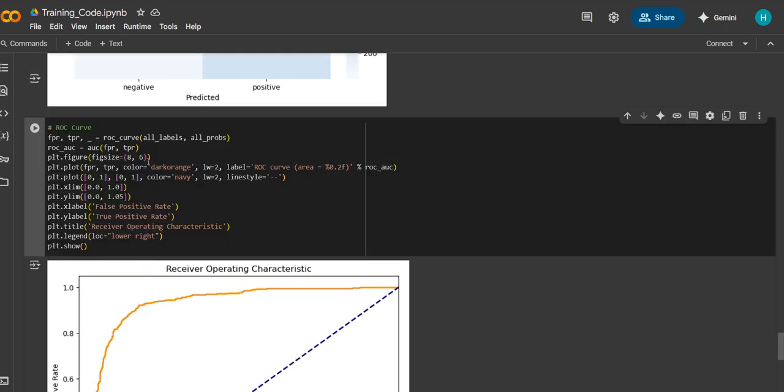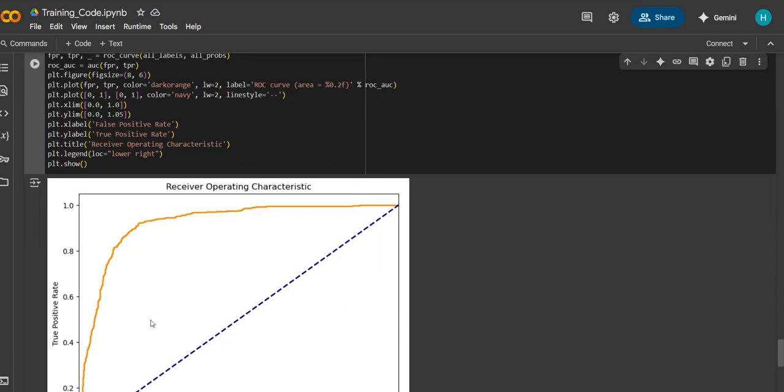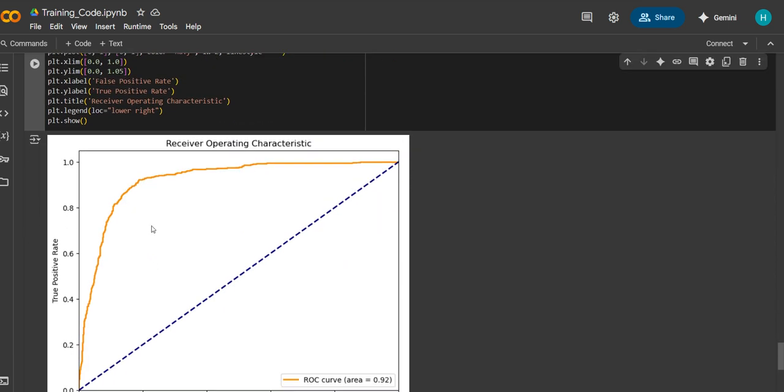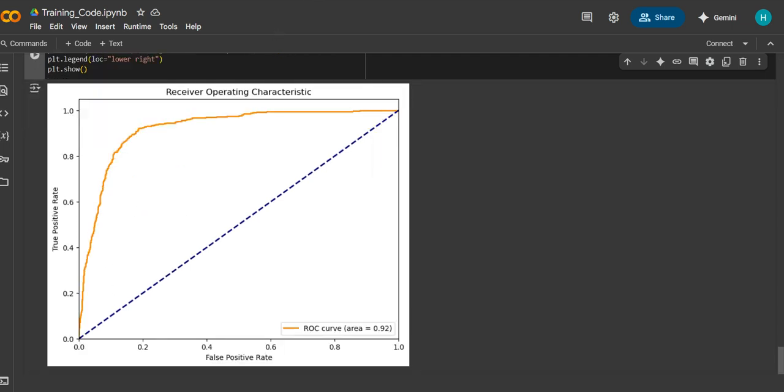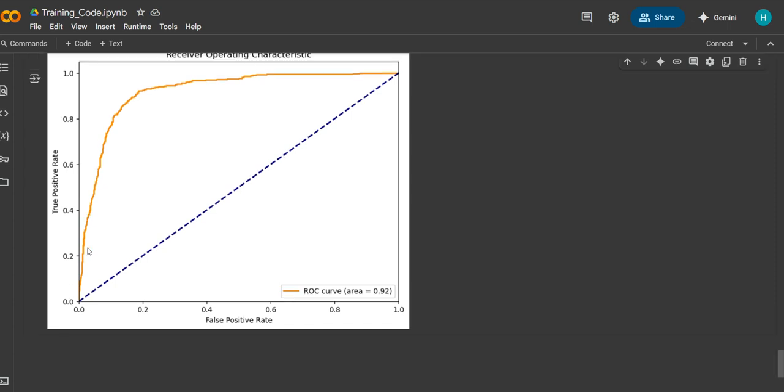Finally, we plot the ROC curve. The main purpose of the ROC curve is that it is a graphical representation that helps to evaluate the performance of a binary classification model, where the x-axis represents the false positive rate and the y-axis represents the true positive rate. As you move along the graph, the threshold, the decision boundary for classification, is varied.